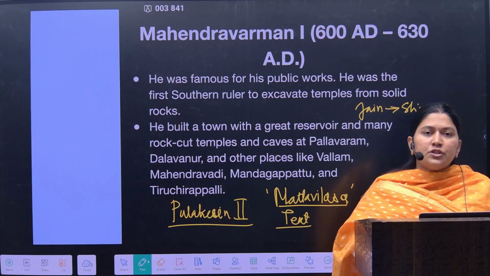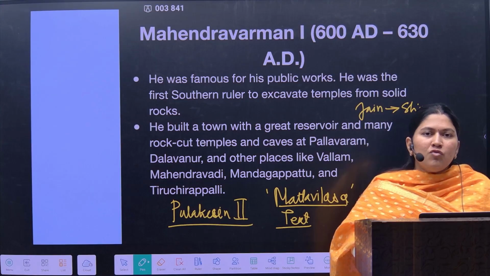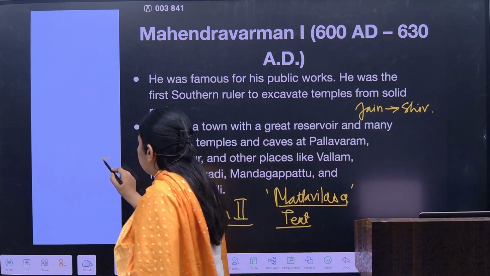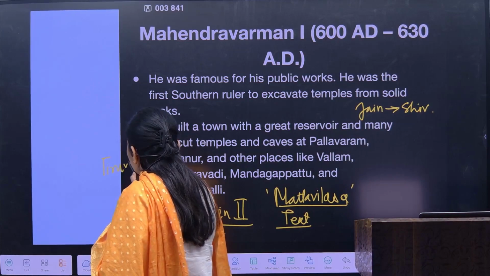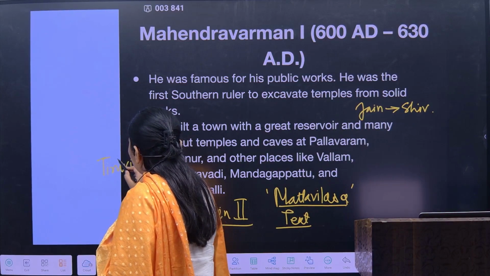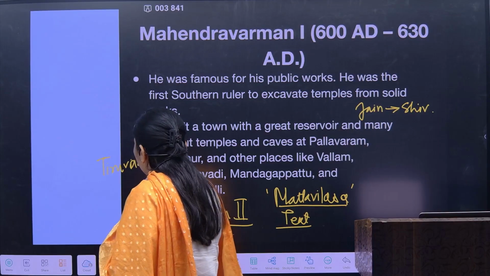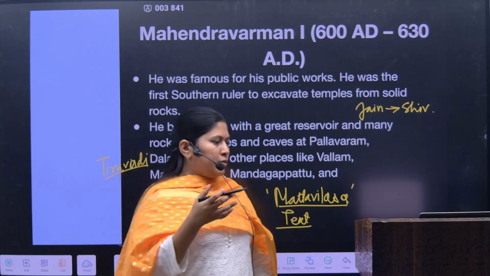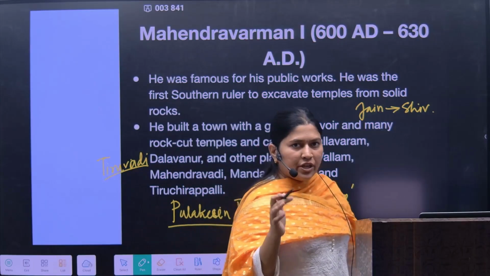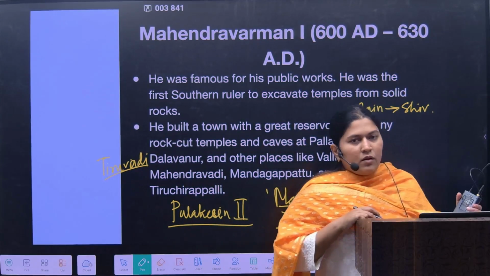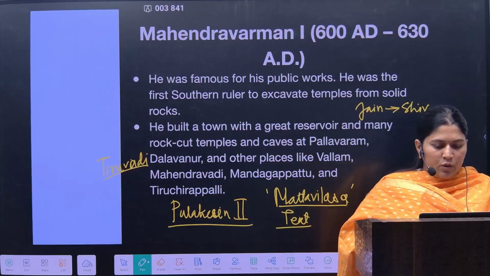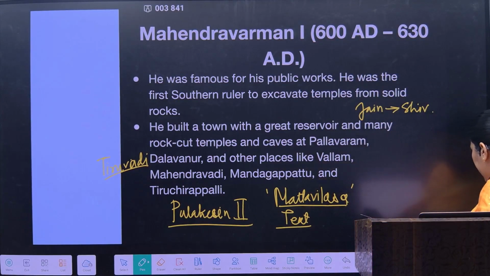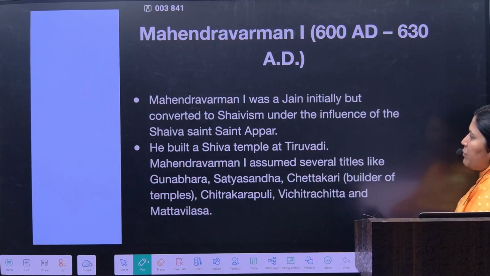In fact, the Shiv temple at Tiruvadi tells us about this conversion of Mahendra Varman I from Jainism to Shaivism. Okay, so the next king is Narsimha Varman I.